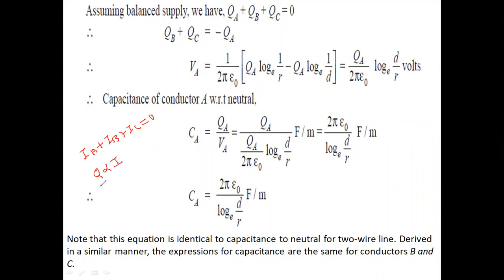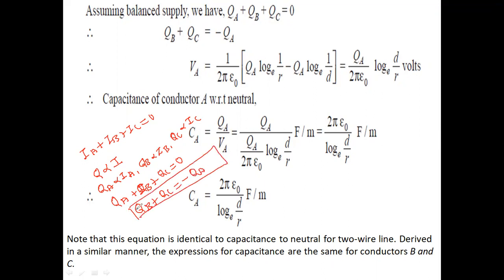That means QA depends upon the current flowing through conductor A, the charge on conductor B depends upon the current through conductor B, and the charge on conductor C depends upon the current through conductor C. That's why QA plus QB plus QC is also equal to 0. That means QB plus QC is equal to minus QA.